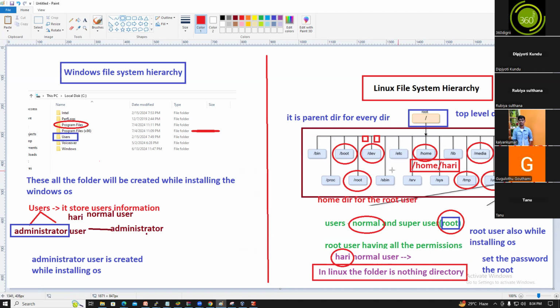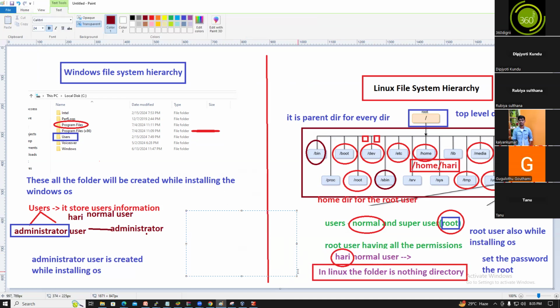All the configuration files information will be located under /etc. Now the important ones are /bin and /sbin. What is /bin and what is /sbin?